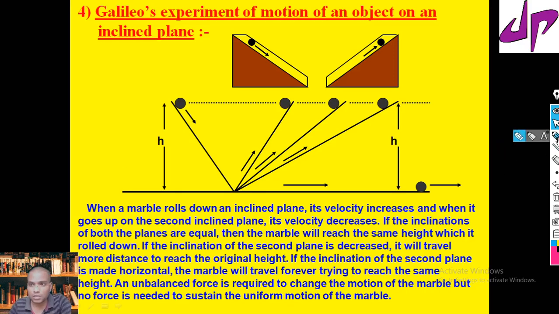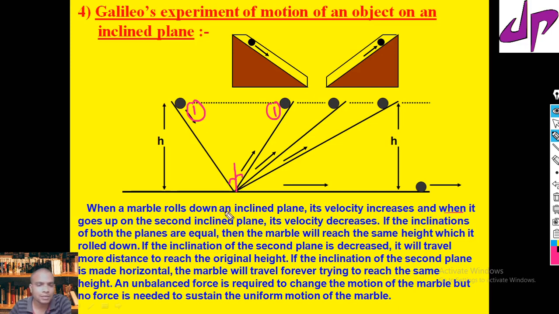Those conclusions are as follows. When a marble rolls down an inclined plane, its velocity increases, and when it goes up the second inclined plane, suppose this is the first case, both have the same angle.